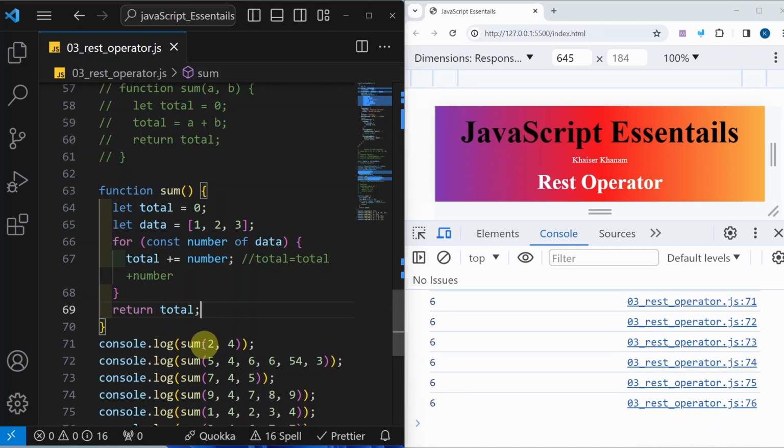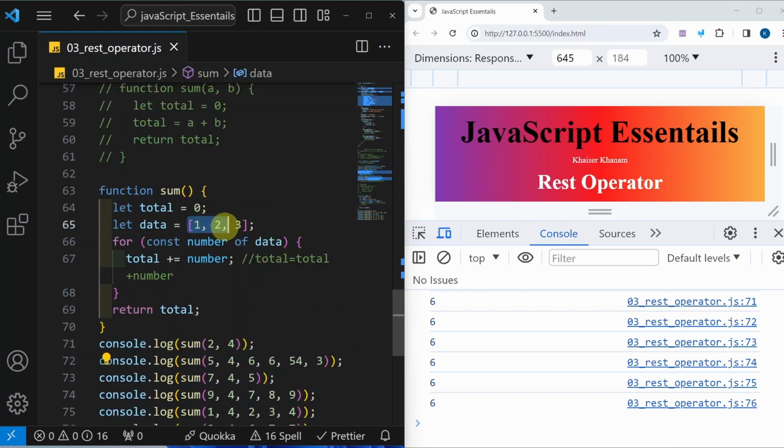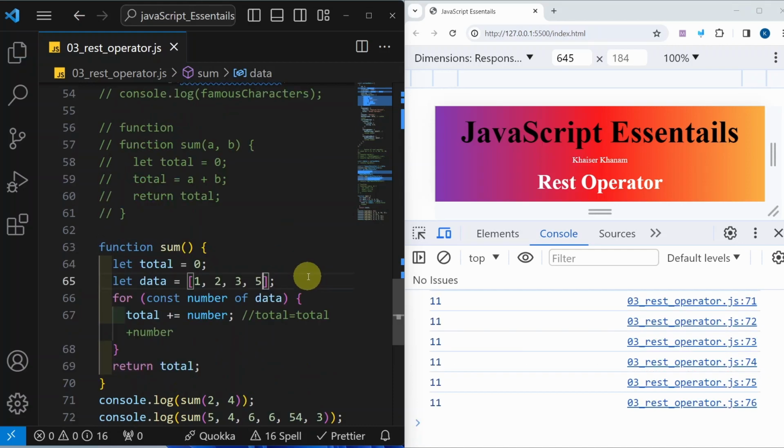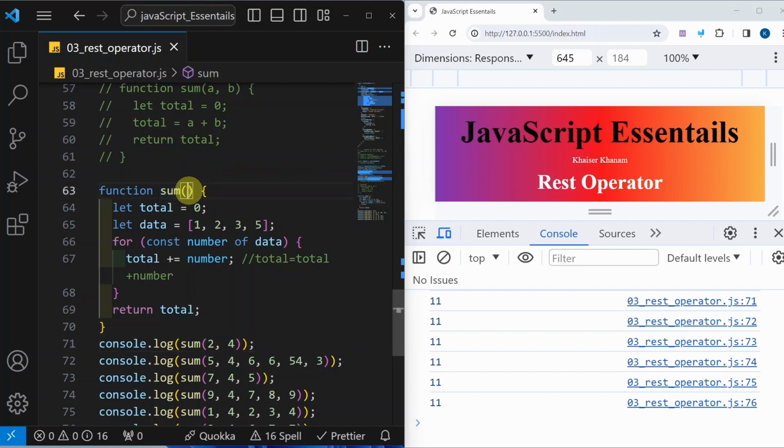Why did I get 6? Because I am calling multiple times: 1, 2, 3, 4, 5, 6 times I am calling. And this data is given here, this complete array. First time my number will be 1, second time my number will be 2, and third time my number will be 3. If I just add here 5, now my total should be 11. So it will run 6 times because I am calling 6 times here, and it is not treating these arguments. Here I have not passed anything, so it is just ignoring.